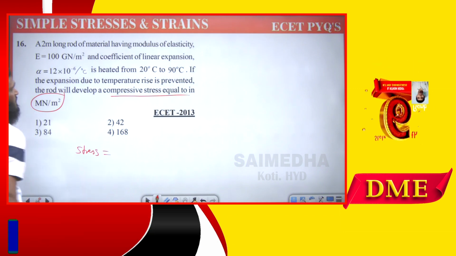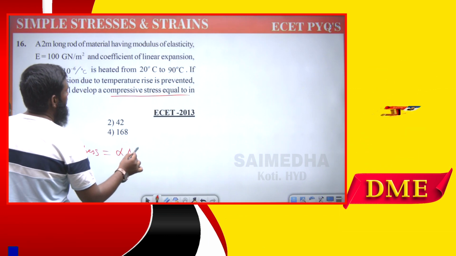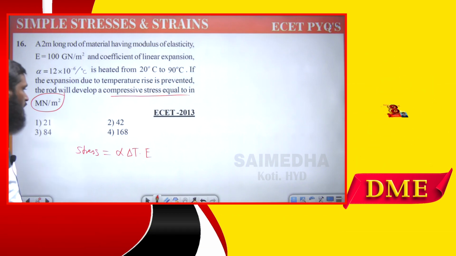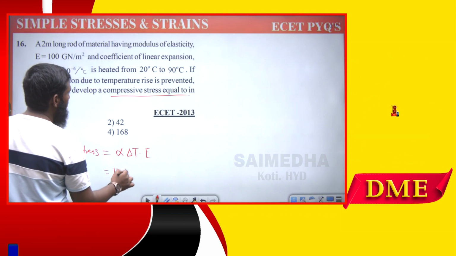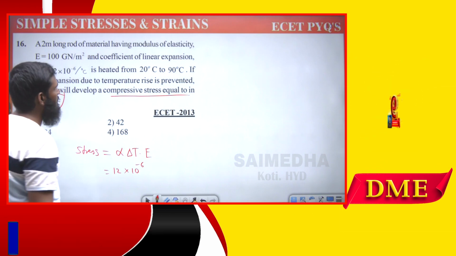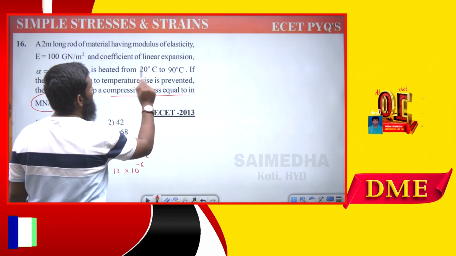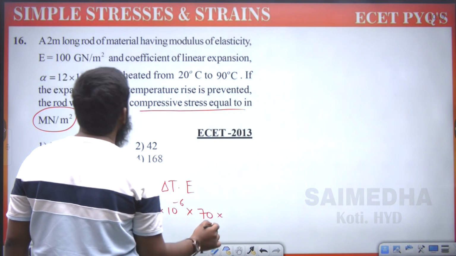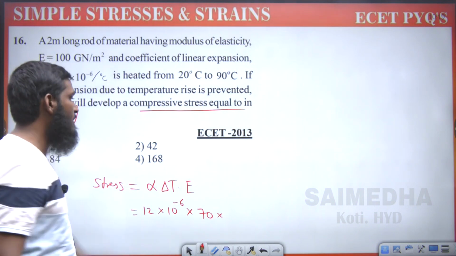Compressive stress or thermal stress formula, what are we having? We are having alpha delta T into E. This is the formula for stress. Let us substitute this. What is the alpha value? 12 into 10 power minus 6. Then delta T means change in temperature, T2 minus T1, 90 minus 20 is equal to 70. This is in degree Celsius, no need to change into Kelvin. Okay, 70 we have taken.